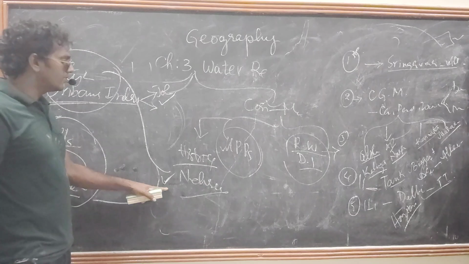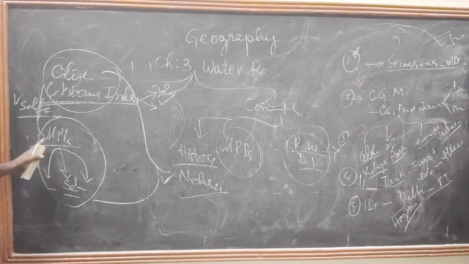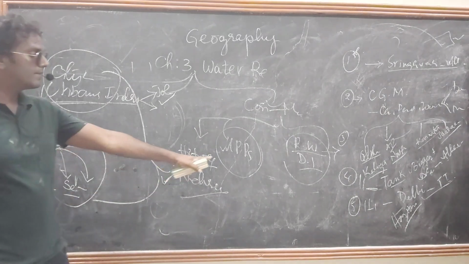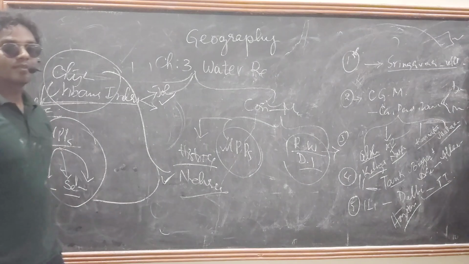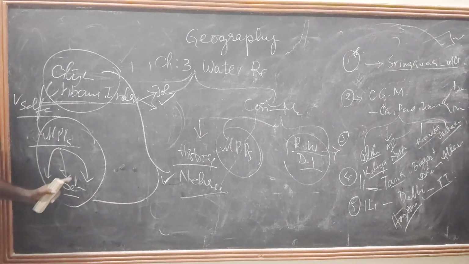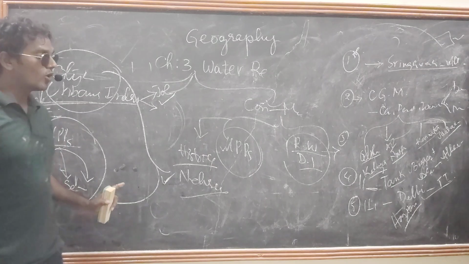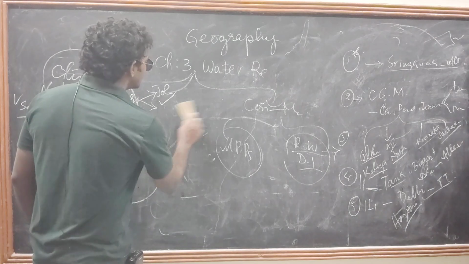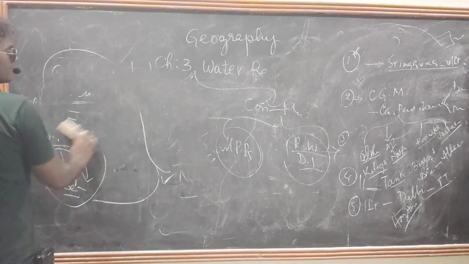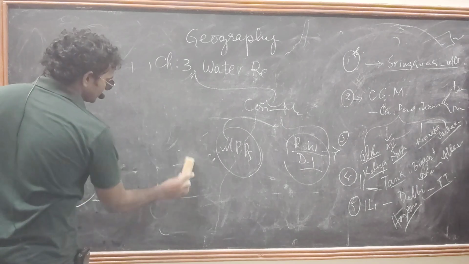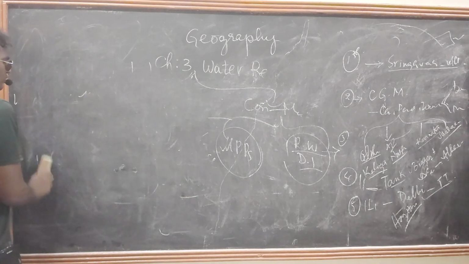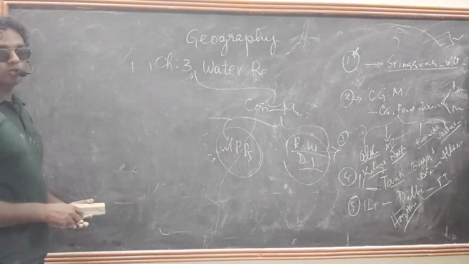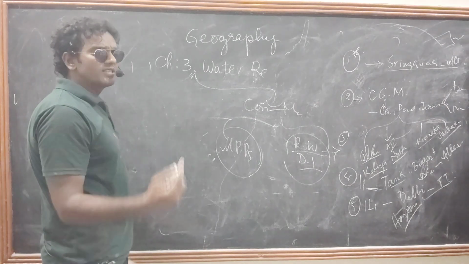That's what he thought, and he also gave one statement. He considered MPPs, multi-purpose projects, and dams as the modern temples of India. What he said, modern temples of India. And one more thing we need to discuss here. When discussing MPPs, multi-purpose projects, see here. Before and after 1947, MPPs or dams were constructed for only single purposes.